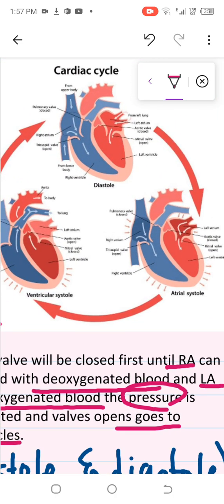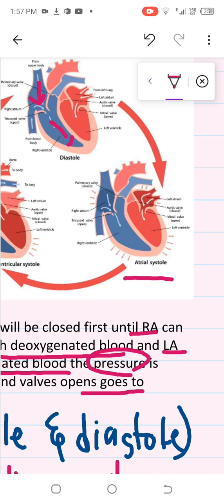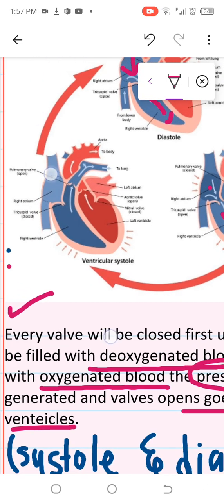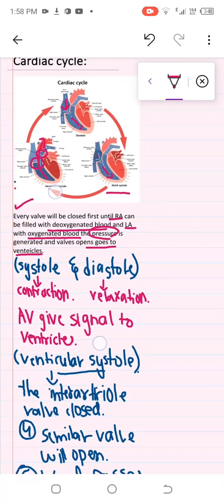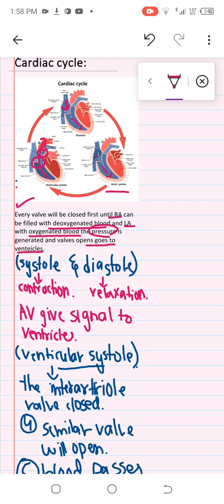Here, as you can see in the diagram, the blood is coming in, the valves are open, and then blood is going into the ventricle. So this is atrial systole. Atria contract. When the atria contract, blood pressure is generated and blood will directly move into the ventricles. And in ventricular systole, the AV valves are closed and the semilunar valve is open, and the blood is passing out of the heart, or it will go into the lungs. So I hope that is clear to you guys.